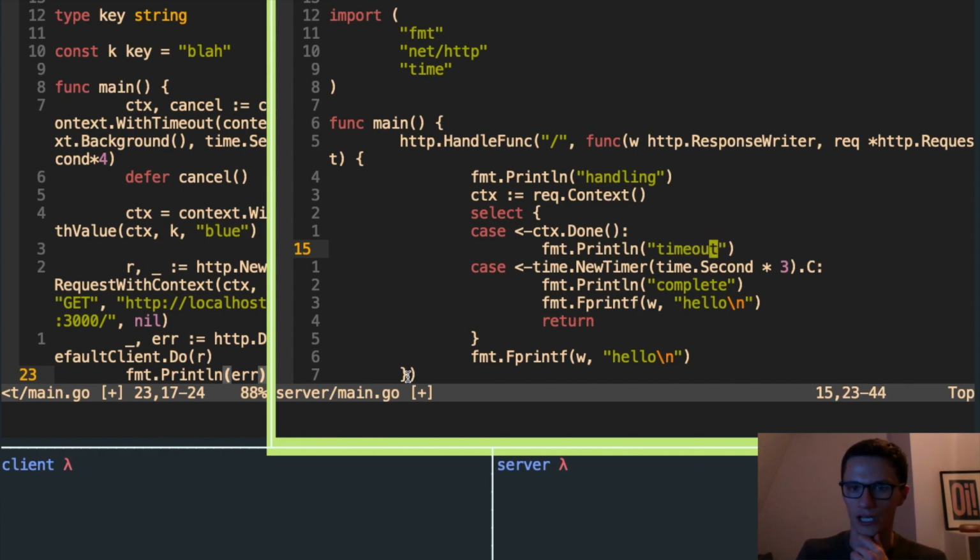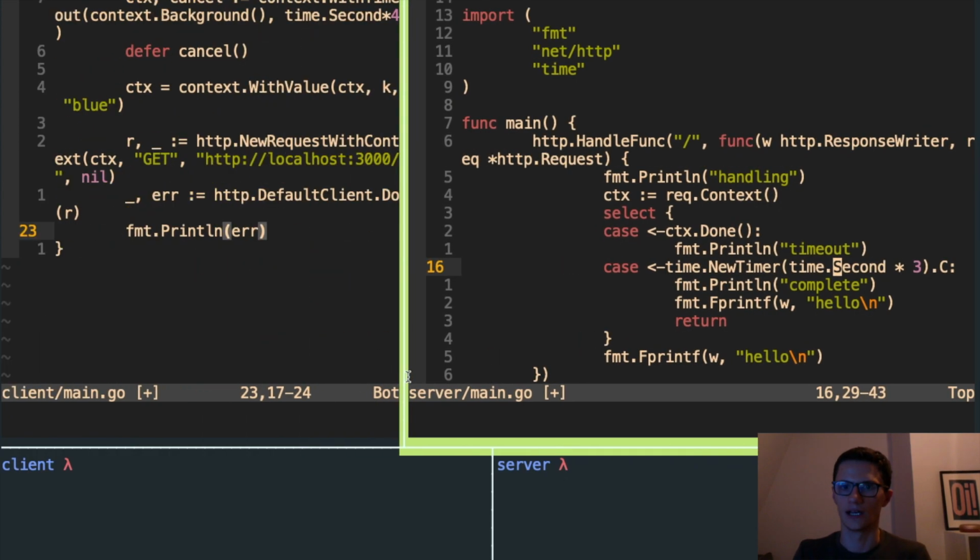If we succeed in reaching this timer, we will print complete and then write hello back on the HTTP response. So again, we're testing whether the timeout is hit first or this timer. Here we've got it set to 3 seconds.